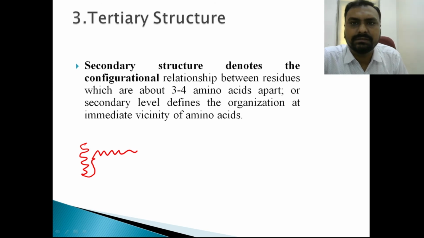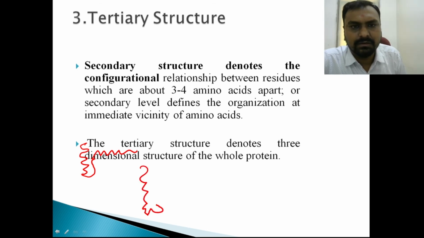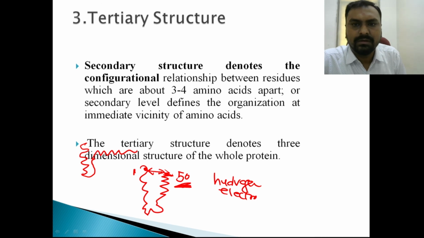Okay, so in secondary structure, the amino acids pair 3 to 4 amino acids apart from each other, while in tertiary structure, there are two amino acids which are located very far from each other, and how are they related? Suppose here you can see this is alpha helical structure, then there will be a turn, and there is a beta pleated sheet. So suppose this is the first amino acid, and here there will be one amino acid which is located very far from that first amino acid. So this is 50 apart, but they are related to each other. There is a steric relationship which is maintained by either hydrogen bond or electrostatic bond or hydrophobic bond.